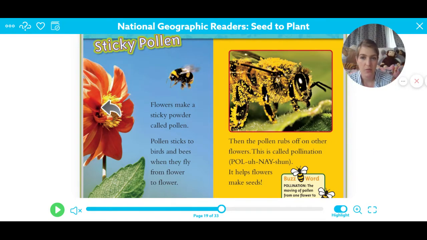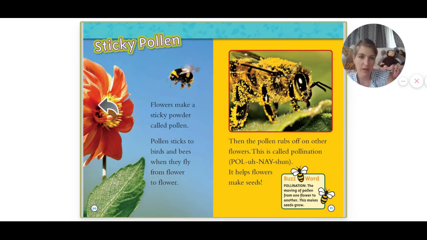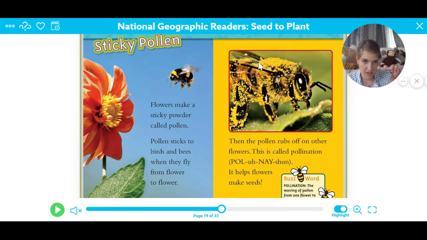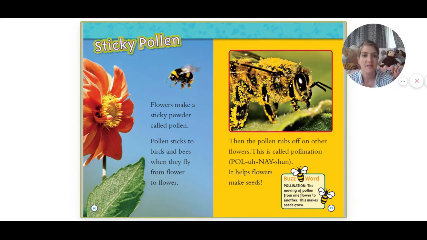So this little bee, he's going to go to one flower and he's just going to shake all around and drink up his nectar. When he's doing that, all that yellow stuff on him? That's called pollen. It's stuck all over him. So then he flies to another flower and the pollen that's already on him gets off in another flower. Some of it falls off. And so that's what causes pollination. And we need plants to pollinate in order to make seeds or to make the fruit or vegetables that they give us. So, buzzword, pollination, the moving of pollen from one flower to another. This makes a seed grow.